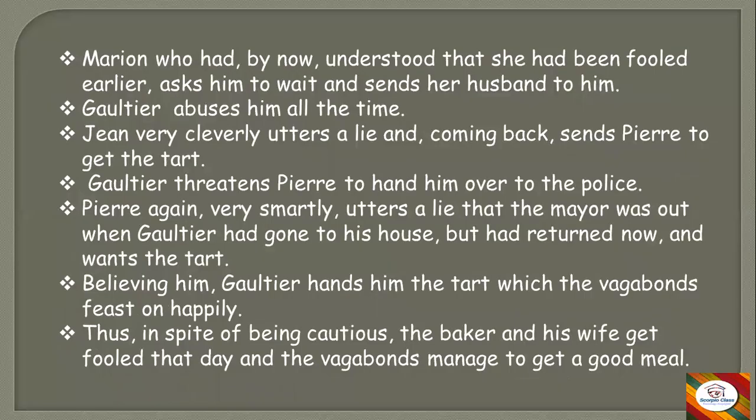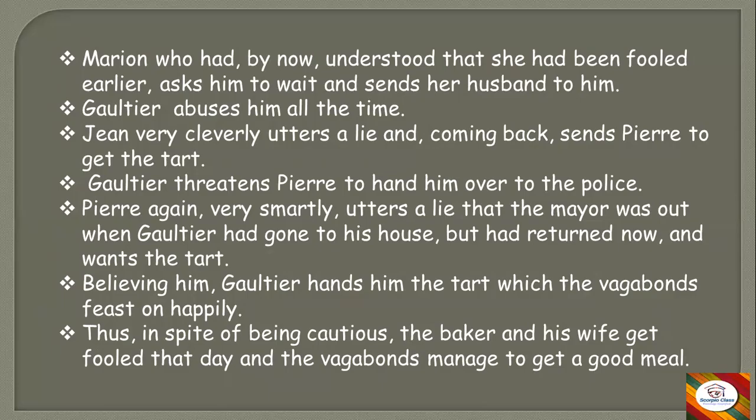Marion, who had by now understood that she had been fooled earlier, asked him to wait and sends her husband to him. Till now, Gaultier, the husband, the baker, had returned home and understood that the lunch was cancelled over there. There was no treat because the mayor was not available. So Marion had understood that whatever had happened just now was a fool. They had been made fools by somebody. So now she was waiting for some opportunity to teach them a lesson.